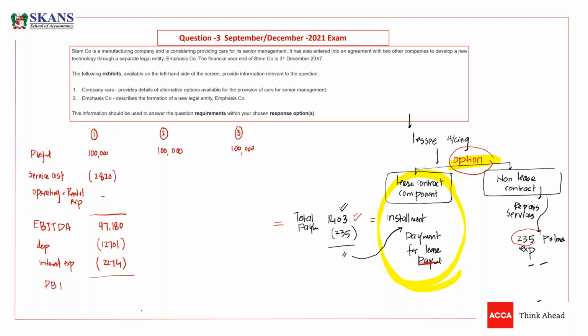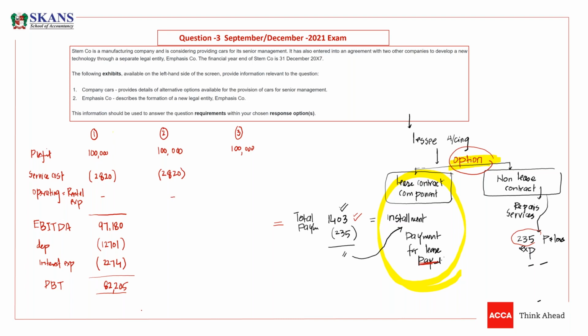And it will be the profit before tax. So what would be the profit before tax, guys? The profit before tax was given in the question. Now I'm going to deduct all my expenses in option 1 from this profit and we have PBT. This PBT is 82,205. So this is my PBT. Okay, now we have to take option 2. In option 2, there was service cost, so we need to deduct service cost.